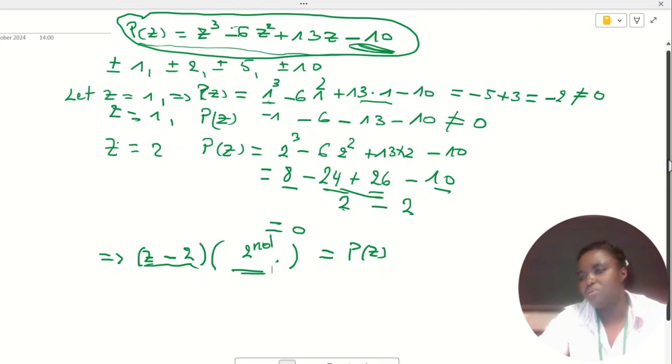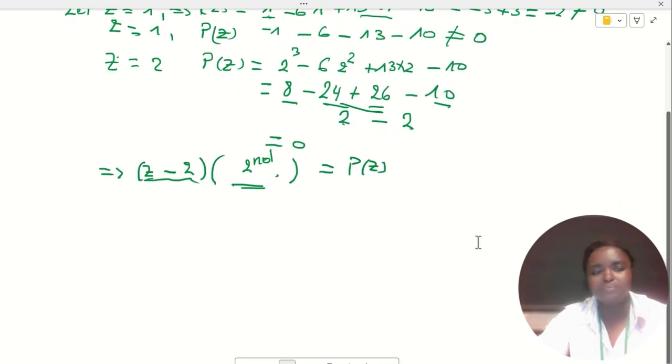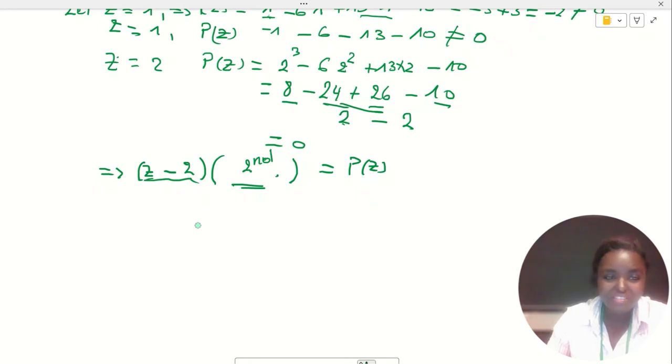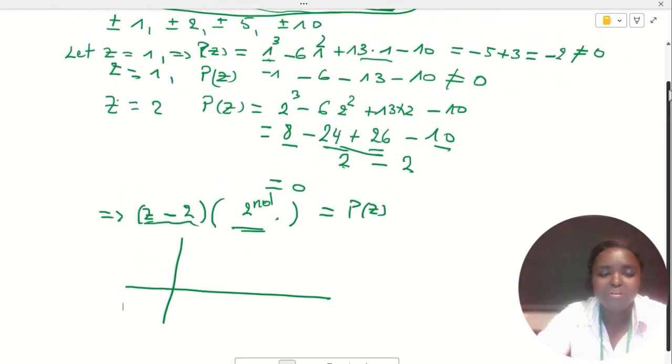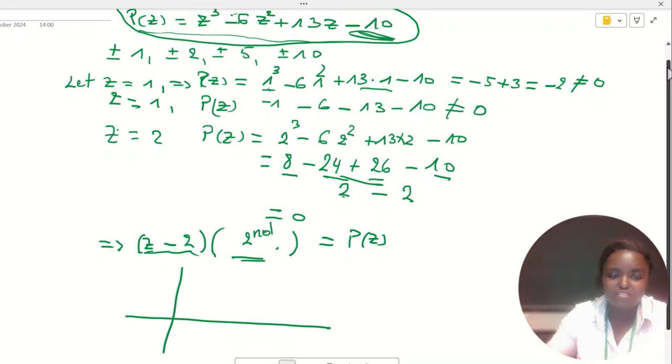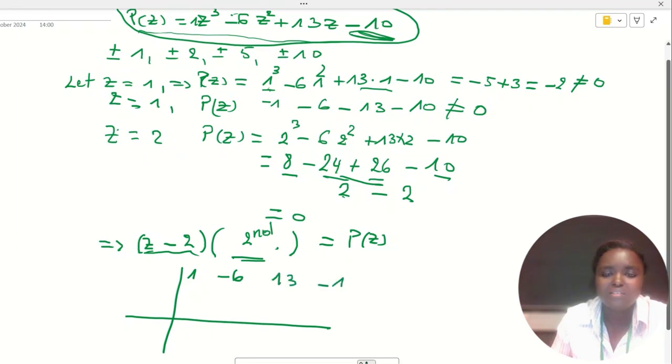Do you remember how to divide polynomials? It has been a long time since I divided, but hopefully I remember. Then how do we divide this? We need to know the coefficients of our polynomial. The first coefficient is 1, the second coefficient is minus 6, the third coefficient is 13, and the other one is minus 10.